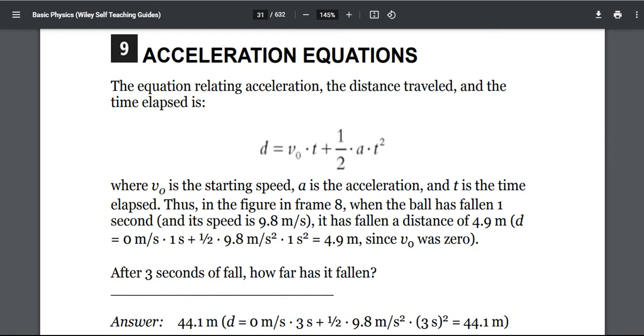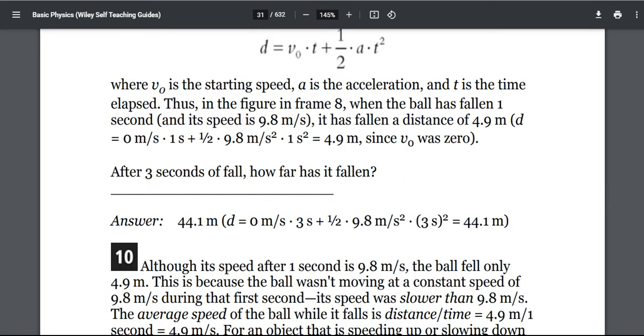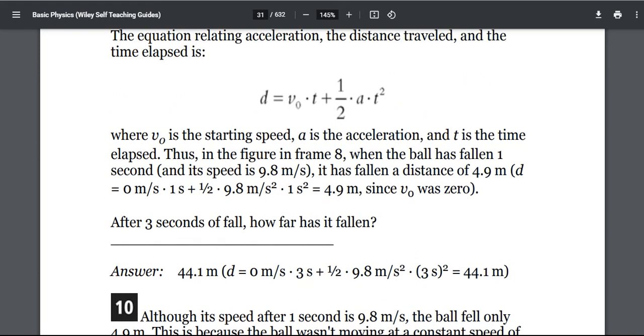So the question is, after 3 seconds of fall, how far has it fallen? How far? d equals v0 times t plus 1/2 times a times t squared. v0 is the starting speed, t is the time, and here the time is 3 seconds, so t squared is 3 squared.